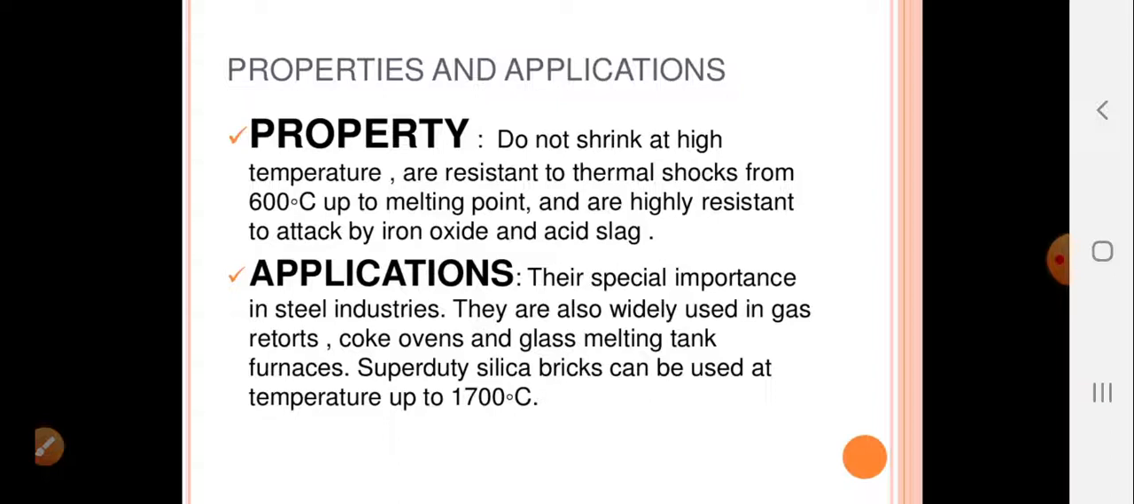Silica bricks find their application in steel industries. They are widely used in gas retorts, coke ovens, and glass melting tank furnaces. Super duty silica bricks can be used at temperature up to 1700 degrees Celsius. We saw they were categorized into 4 categories.